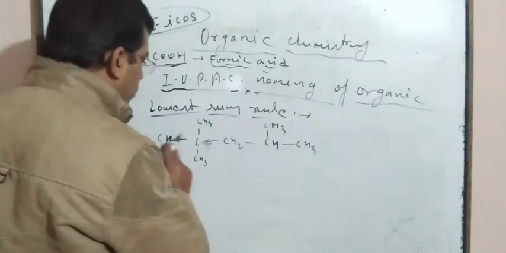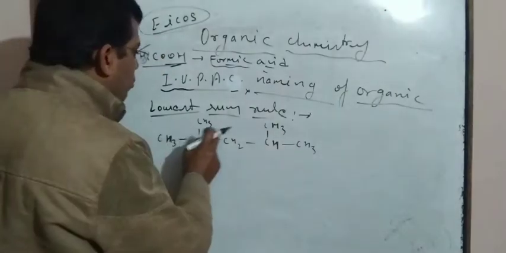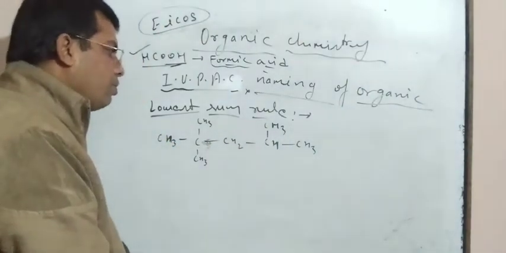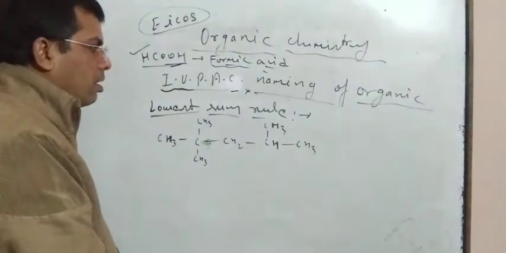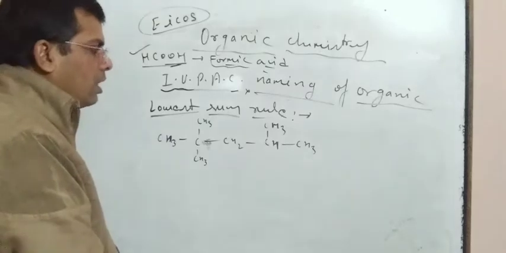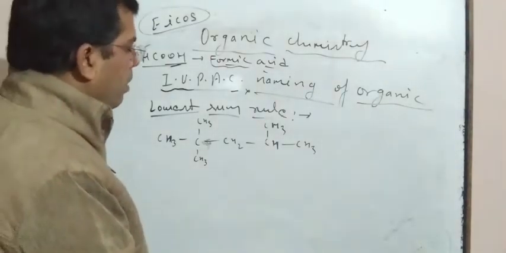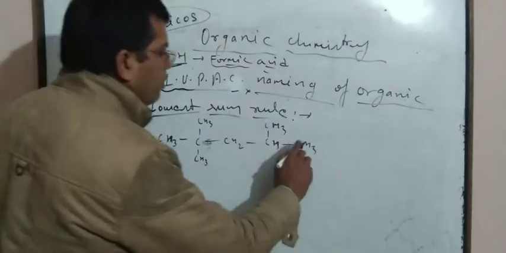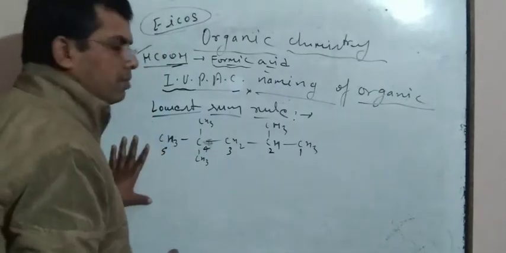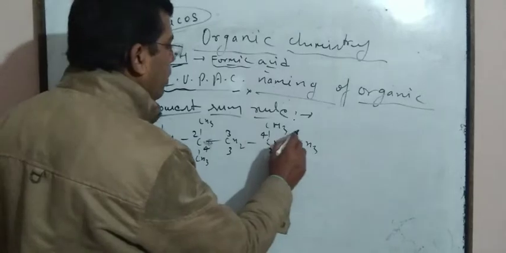And if counting starts from this side, 1, 2, 3, 4, 5. So which one is the right way to count this compound?